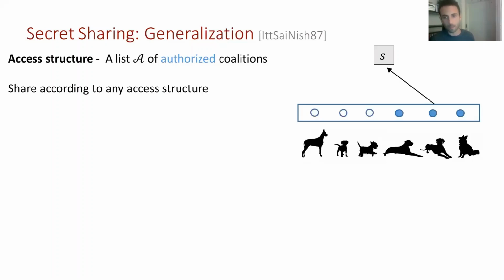So the very basic new example is an authorized coalition of size 3 and an unauthorized coalition of size 3. And apparently, this generalization makes the problem much harder. And we'll soon see how much harder. But first, we'll need to view some basic properties of access structures.